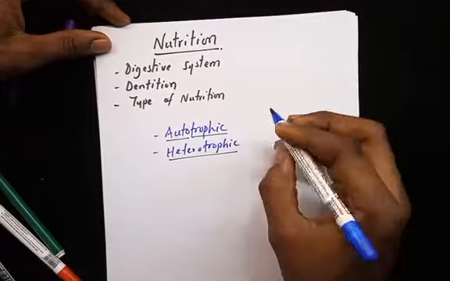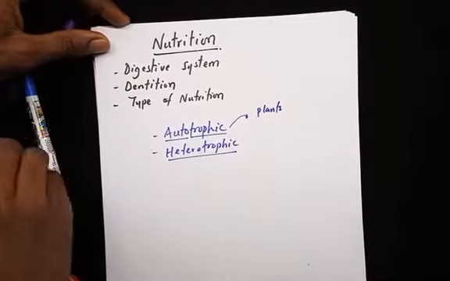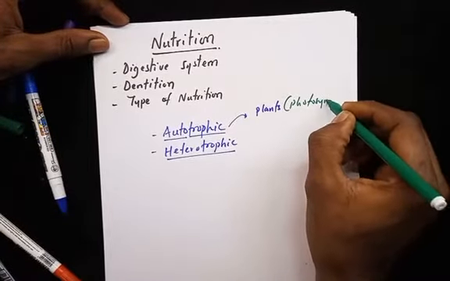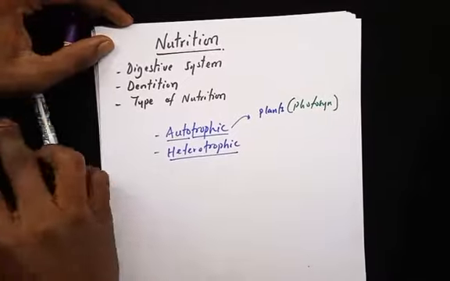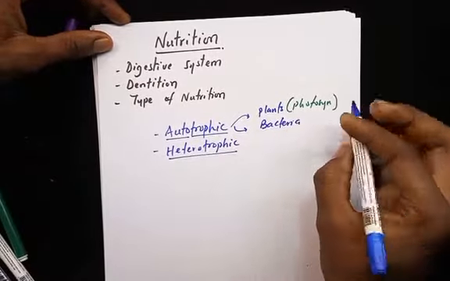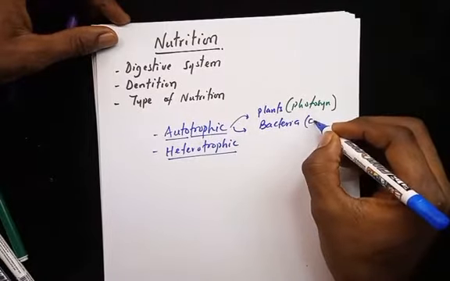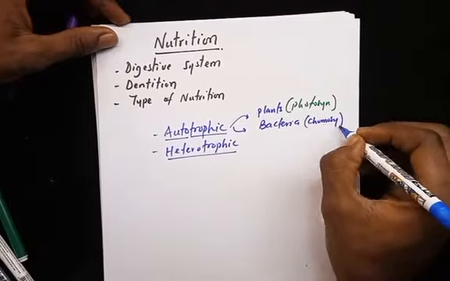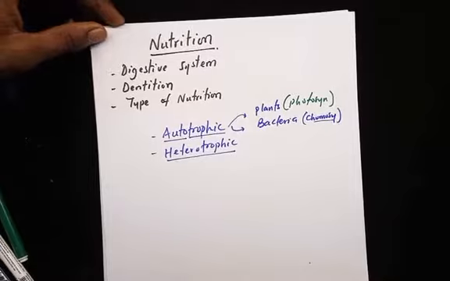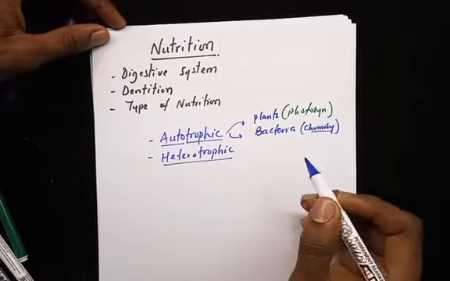Autotrophic organisms are plants. And plants make their food via, yes, tell me the process. Exactly. Photosynthesis. Alright, and then not only plants are autotrophic, there are some bacteria that are also autotrophic, and they make their food via a particular process called what? Chemosynthesis. Alright, so they derive energy from the breakdown, the saprophytic breakdown of organic compounds. Then the energy derived is used to make food. So those organisms are autotrophic.